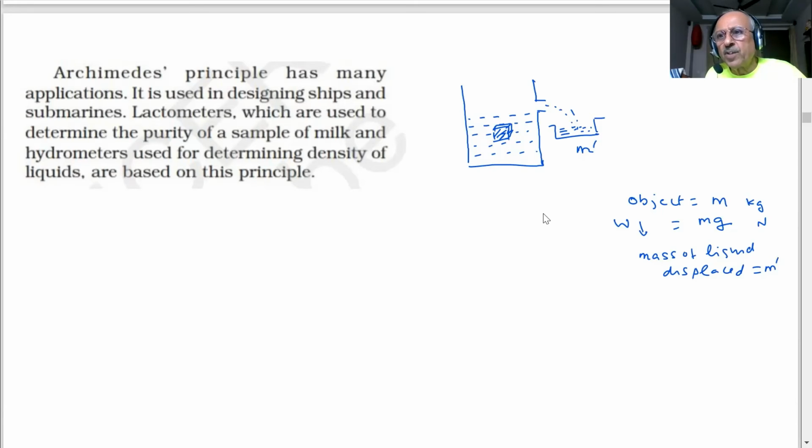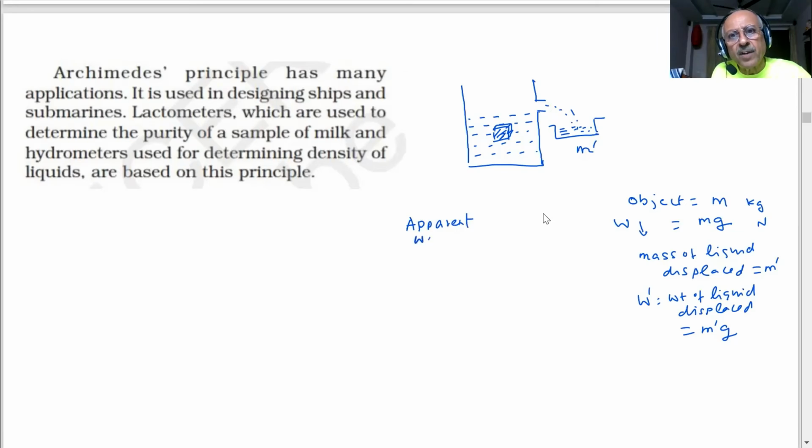W is equal to m into g. Then I'm saying W dash is the weight of liquid displaced. How much is that? m dash into g. Okay? Yes. So you have W and W dash. So what is then the apparent weight?